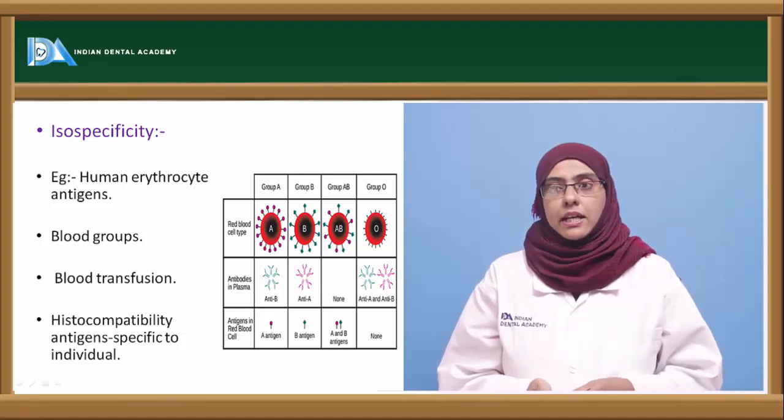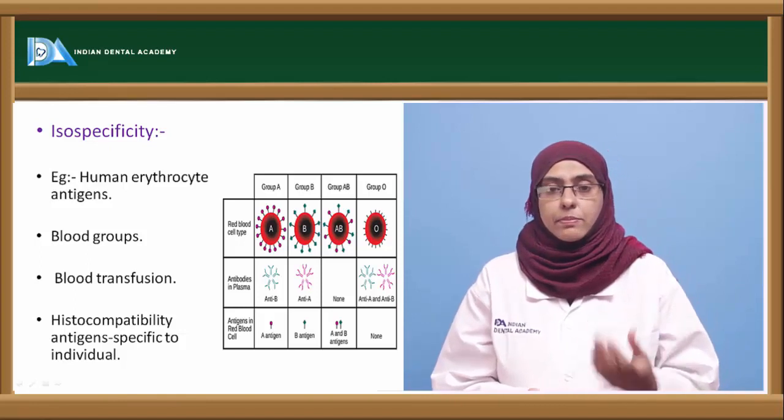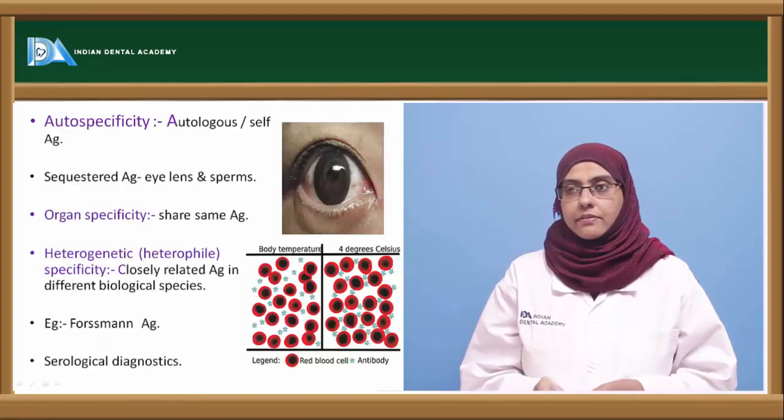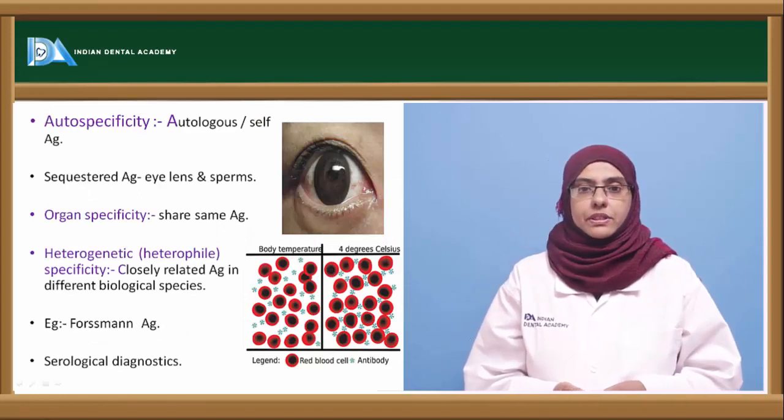Also this isospecificity is helpful in isoimmunization during pregnancy, and the other important specificity is the autospecificity.